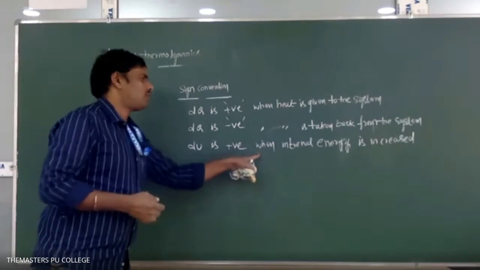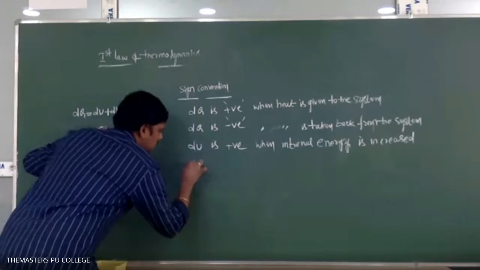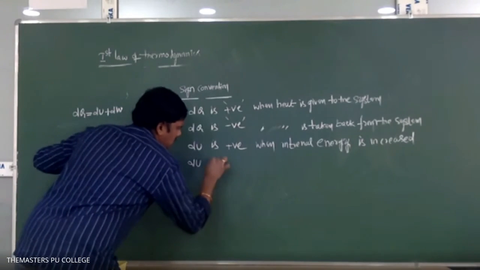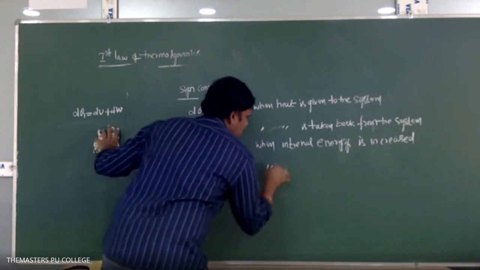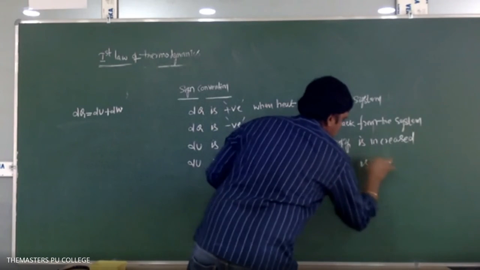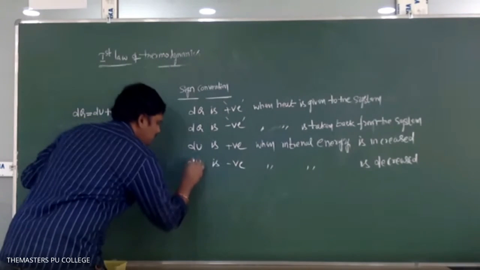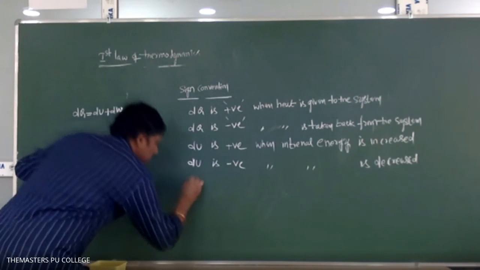Okay, so du is positive when internal energy is increased. Next, du is negative when internal energy is decreased. du is negative when internal energy is decreased.